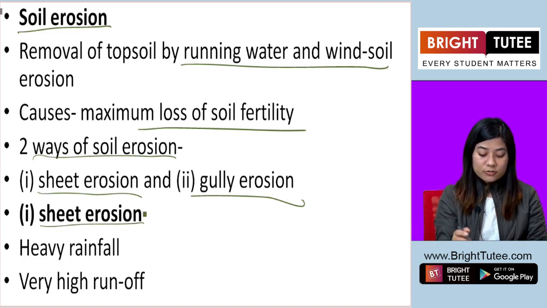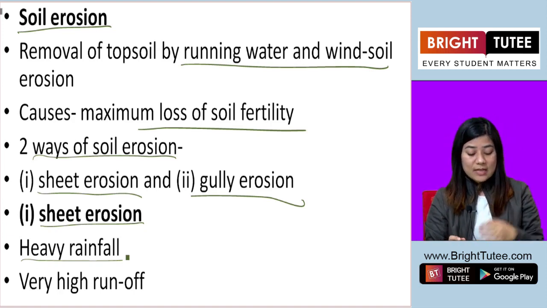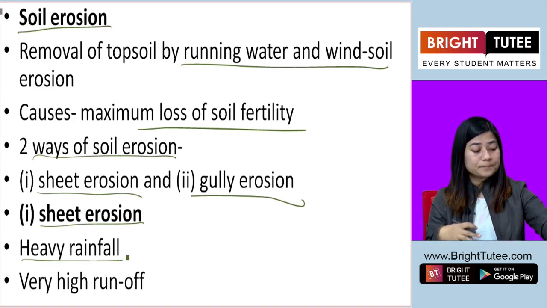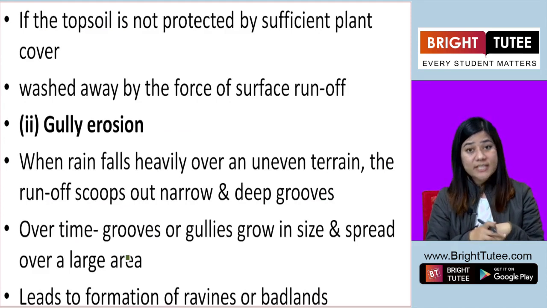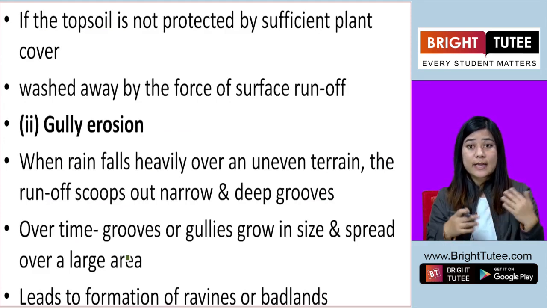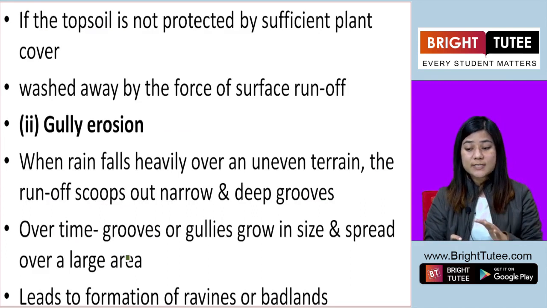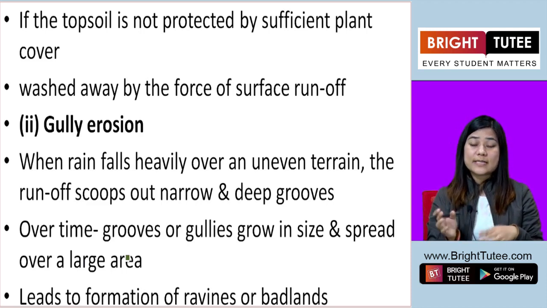Now, sheet erosion takes place as a result of heavy rainfall. When the rainfall is very heavy, the topsoil gets run off. Okay? And if the topsoil in such areas which receive heavy rainfall is not protected, then the plant cover also decreases.